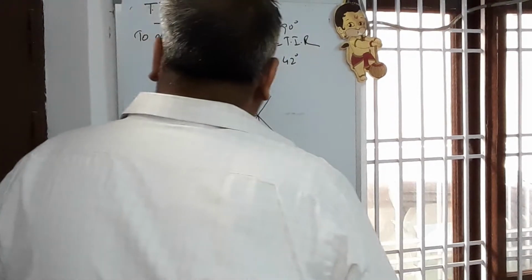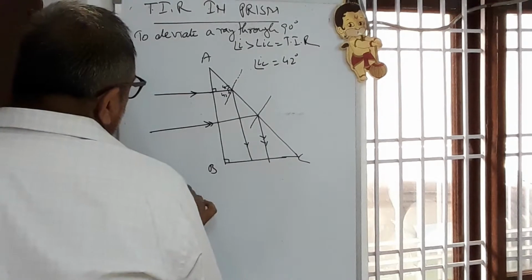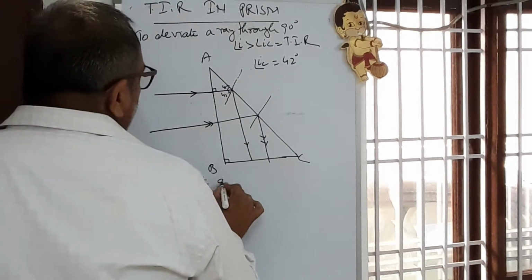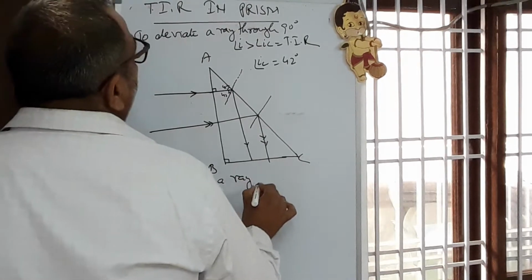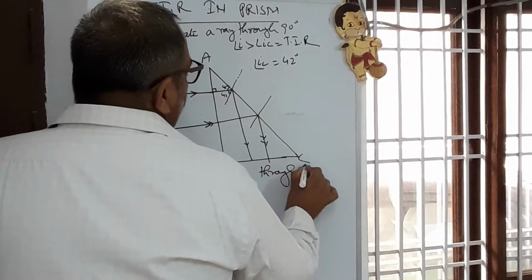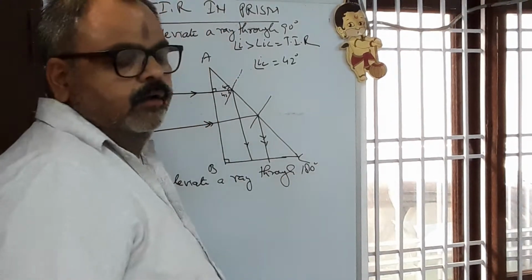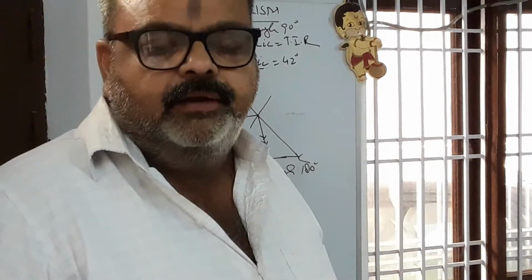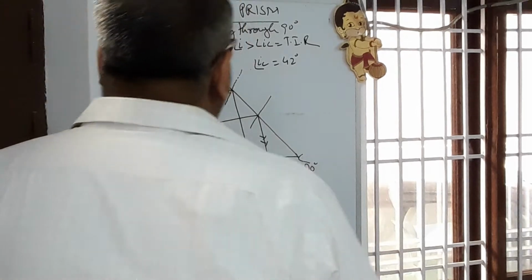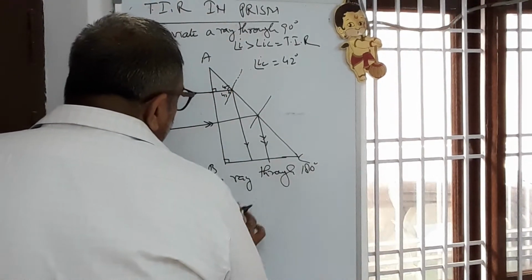Second case, to deviate a ray through 180 degree. Here in this case we will keep a right angle prism in another manner.